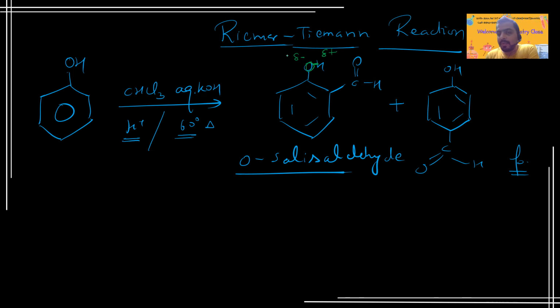Hydrogen bonding is a dipole-dipole interaction, so hydrogen should be connected with a highly electronegative atom like fluorine, oxygen, or nitrogen. This hydrogen seeks the assistance of oxygen and makes an intramolecular hydrogen bond, called IMHB. Because of this intramolecular hydrogen bonding, the ortho-salicylaldehyde product is quite stable. That's why ortho-salicylaldehyde is the major product, and para-salicylaldehyde is the minor product.